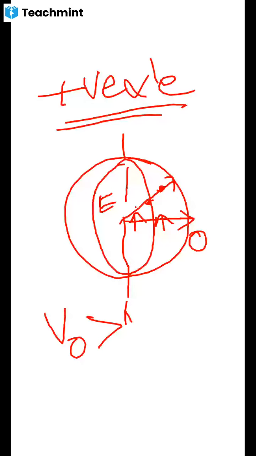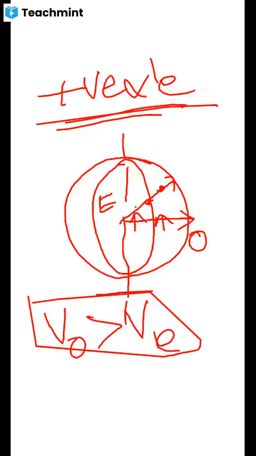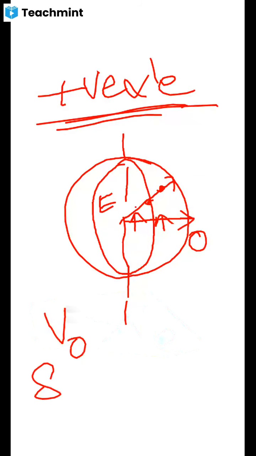The sphere is outside. That is what we call a positive crystal.